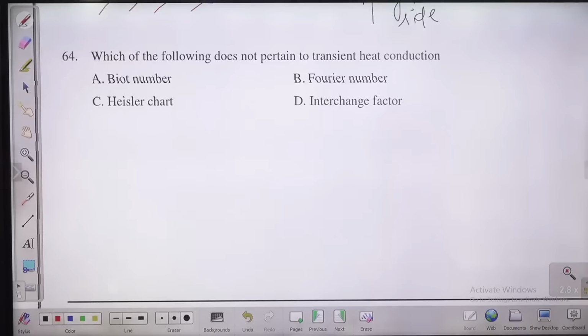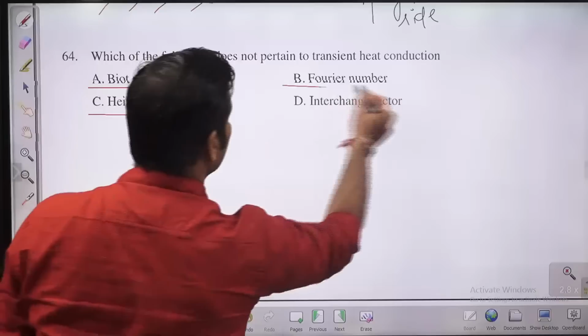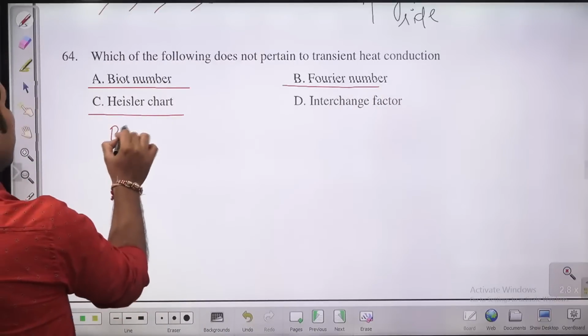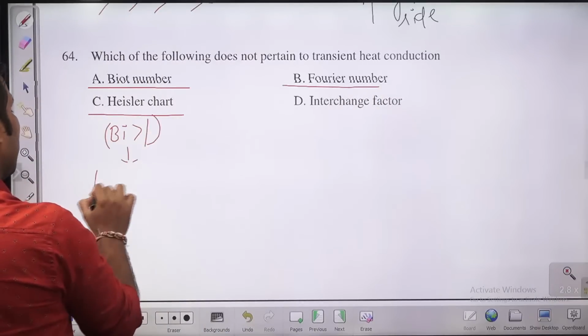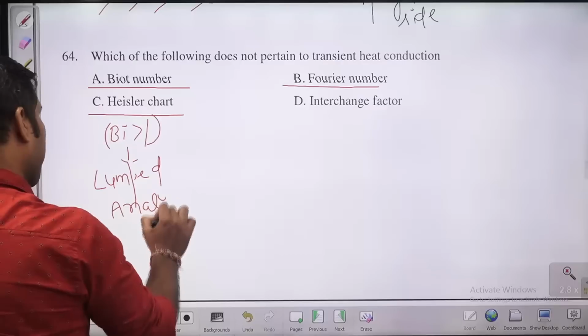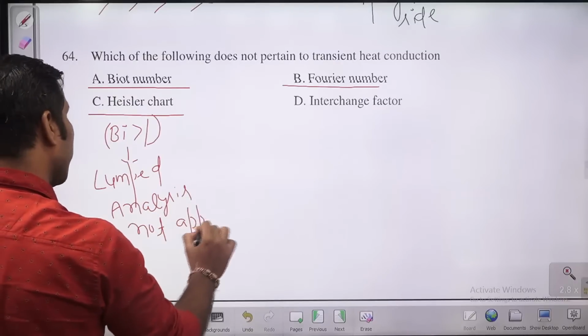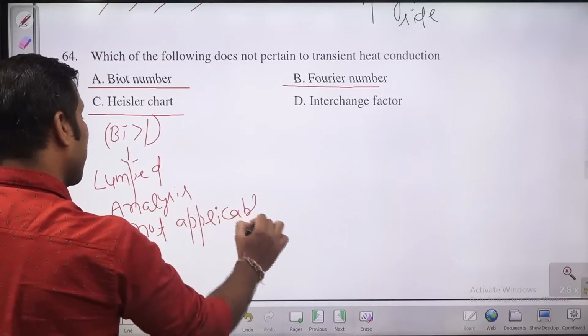Which of the following does not pertain to transient heat conduction? Guys, Biot number, Fourier number, all are related to transient heat conduction. Heisler chart also is associated with transient heat conduction, because if Biot number is greater than 1, lumped analysis is not applicable. Lumped analysis not applicable. Then we go with some kind of graphical method.